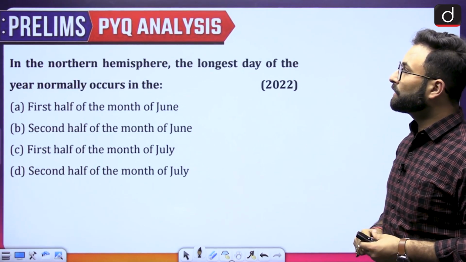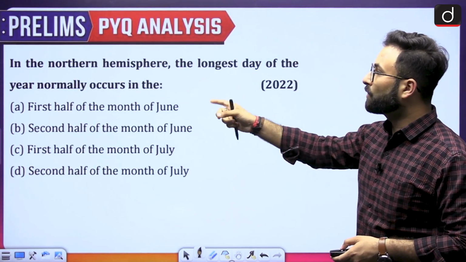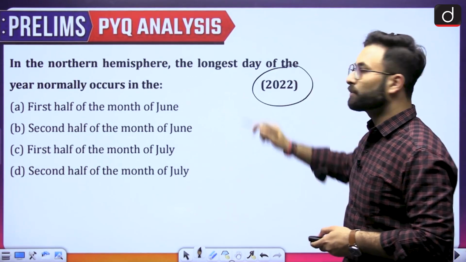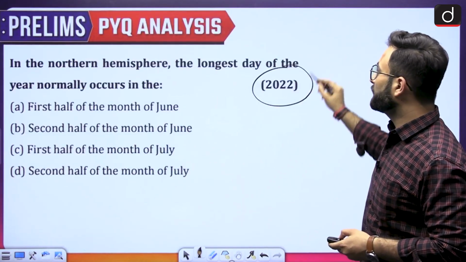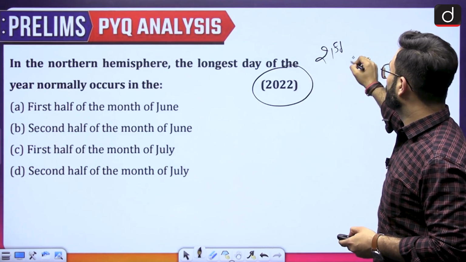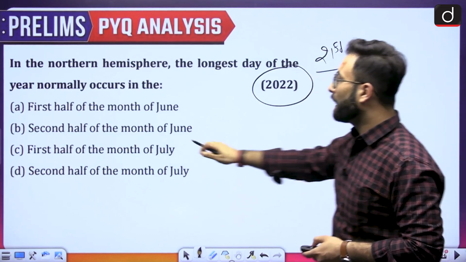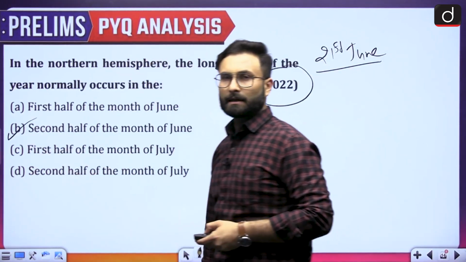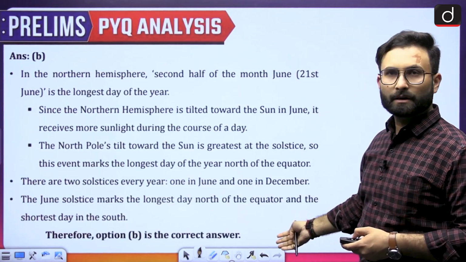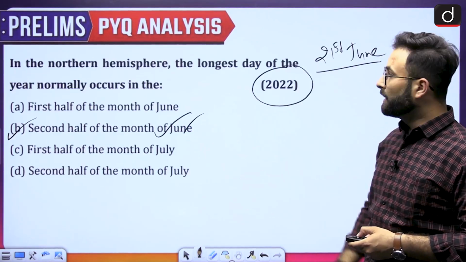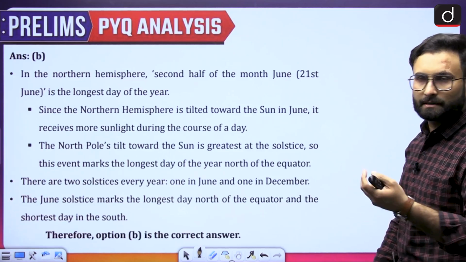Next question is, in the northern hemisphere, the longest day of the year normally occurs in. See, this is the 2022 question. I told you just the longest day is 21st of June. So if you talk about this 21st of June, that will be the second half of the month of June. Option B is your right answer over here. Okay, so option B is your right answer. Same thing has been written over here, which has been explained over here as well. Okay, so you can go through this because we will be sharing the PDF.